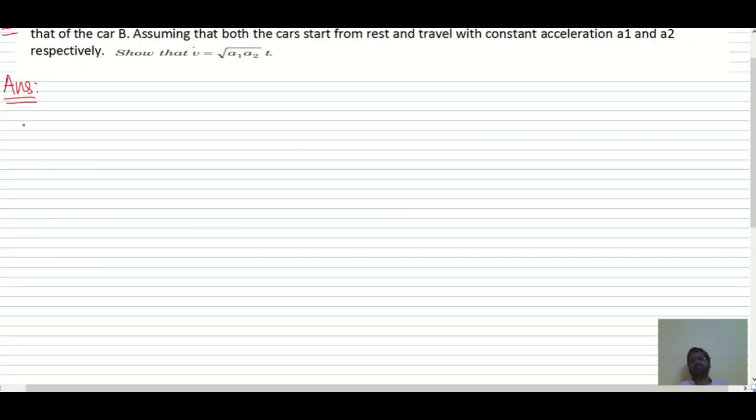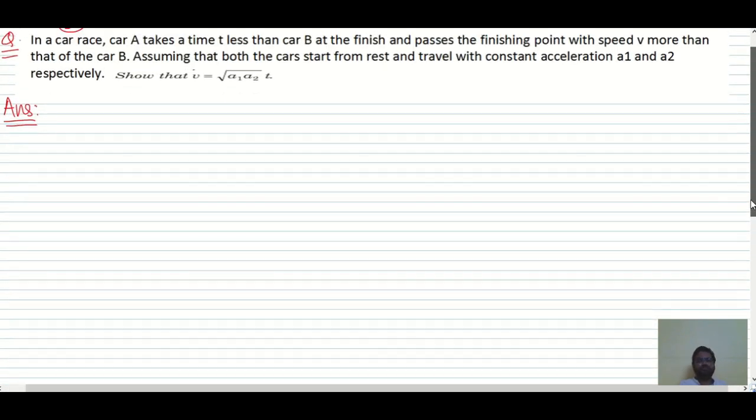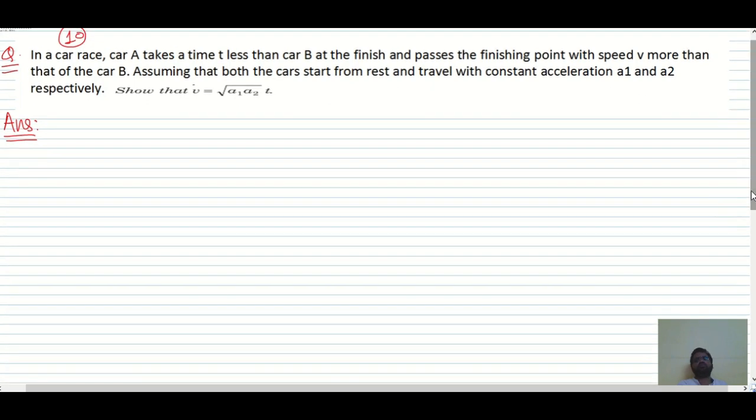Now the next question, and the last question. In a car race, car A takes time t less than car B. So we have a car race. It is a fair car race, which indicates the initial velocity of car A is 0 meters per second and the initial velocity of car B is 0 meters per second.